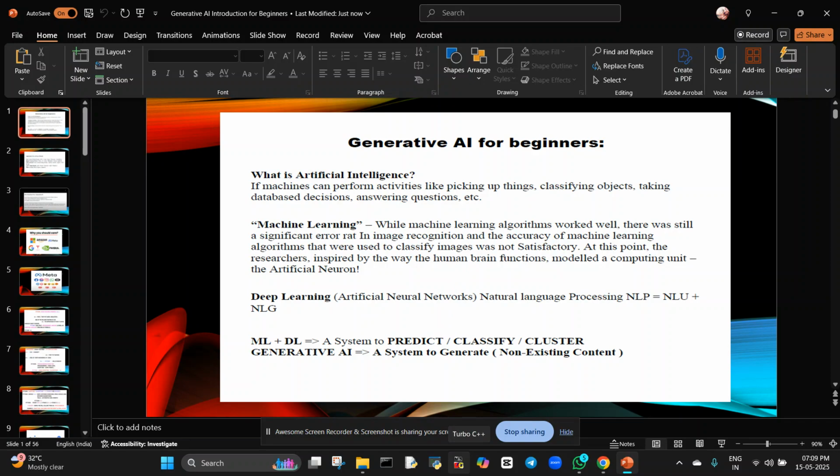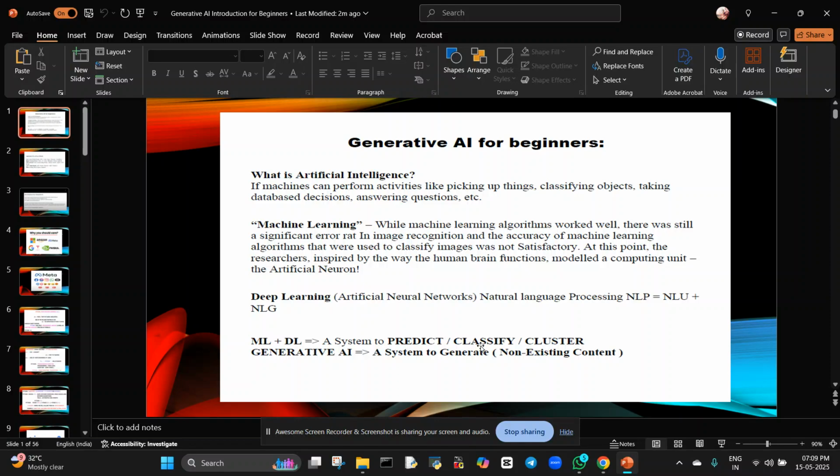80% is the accuracy it is showing. They are trying to make it 100%. If that is successful, we can predict earthquakes. That will be very useful to mankind, isn't it? Natural calamities will be avoided.